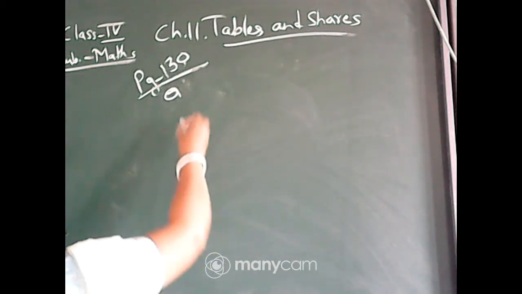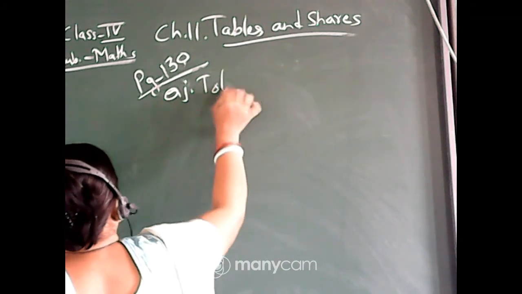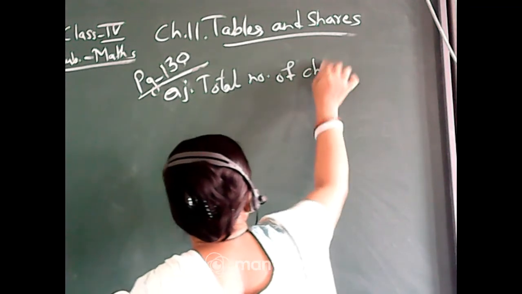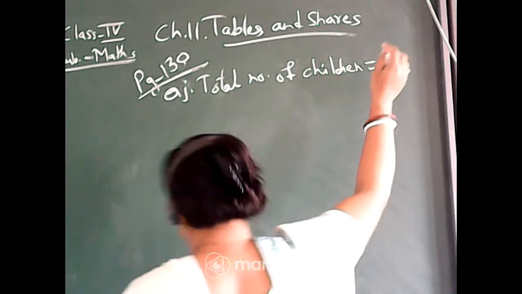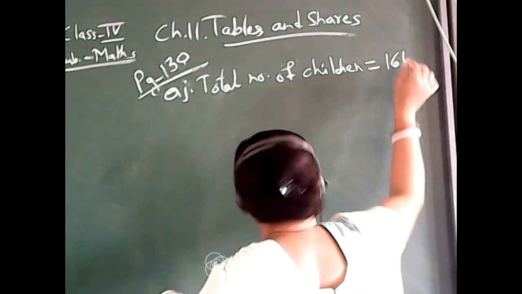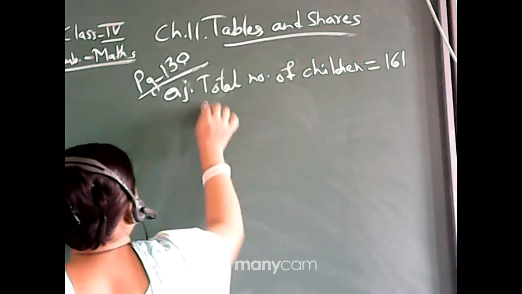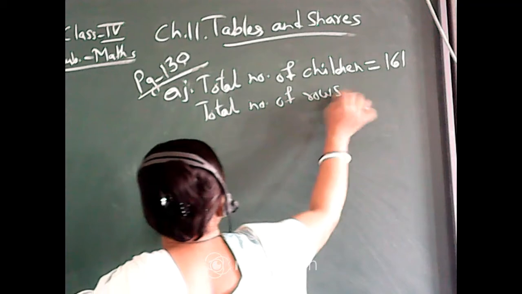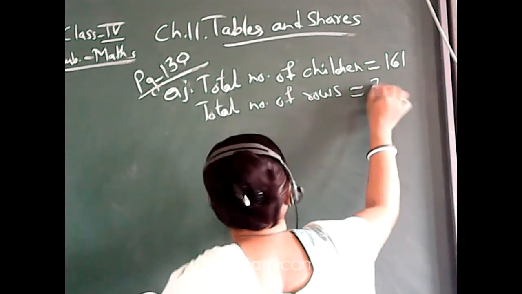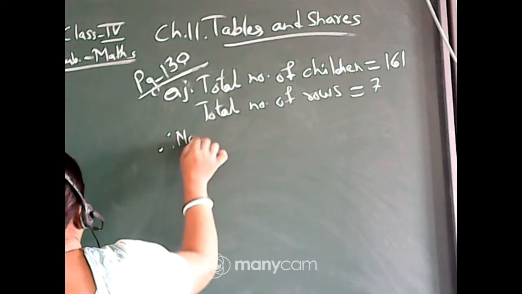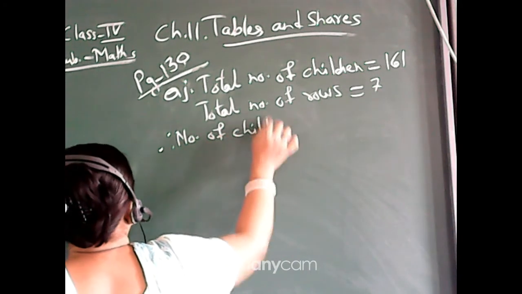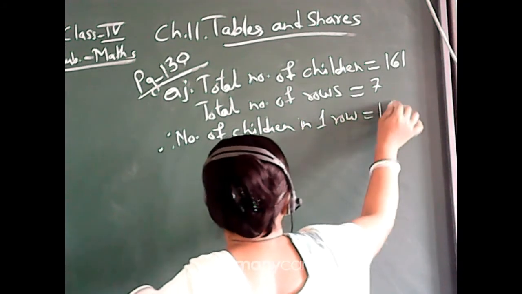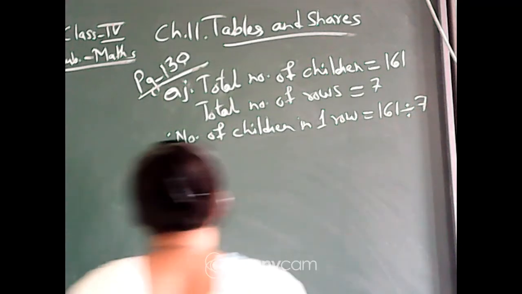This is number J. First of all, total number of children is equal to 161. Then number of rows is equal to 7. Therefore, number of children in one row is equal to 161 divided by 7.